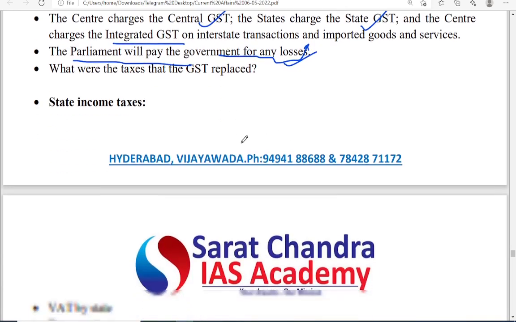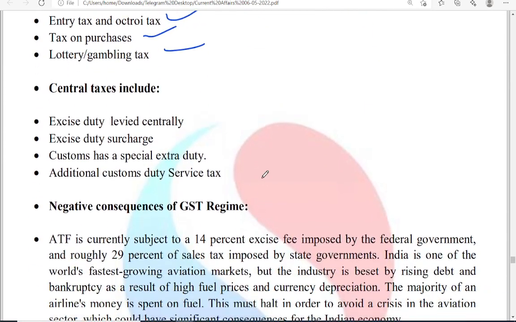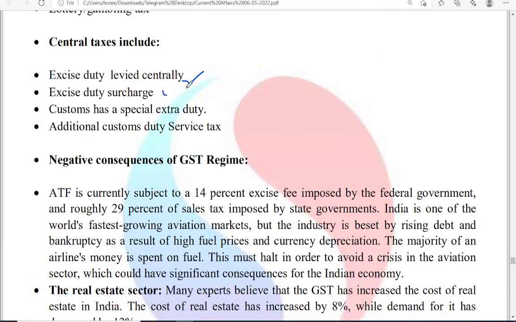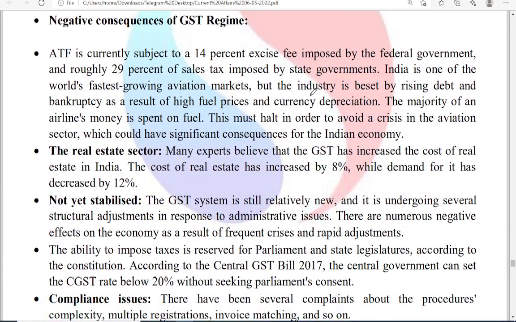Okay. If you see, these are the taxes which have been subsumed under GST. Next, these are the state taxes and these are the central taxes which are subsumed under GST. Earlier, the negative consequences were a 14% excise fee imposed by the federal government and roughly 29% sales tax imposed by the state government.